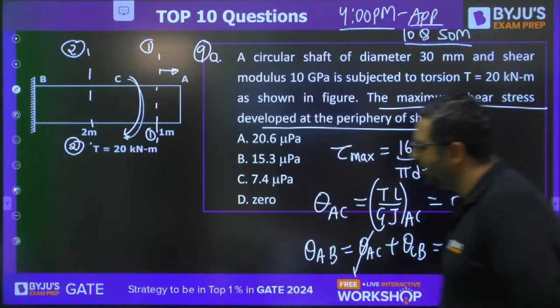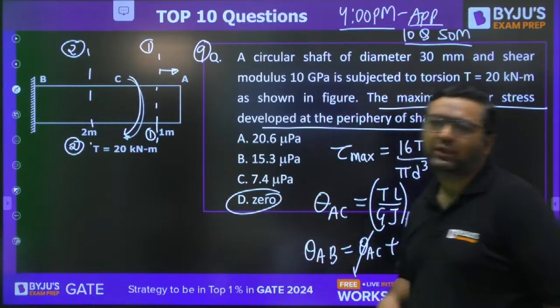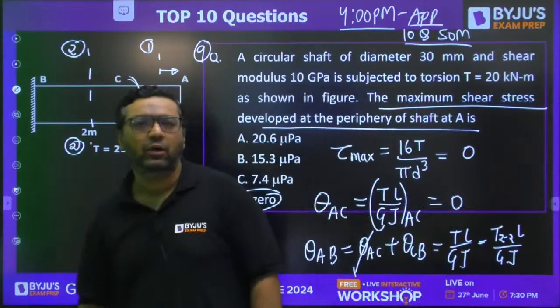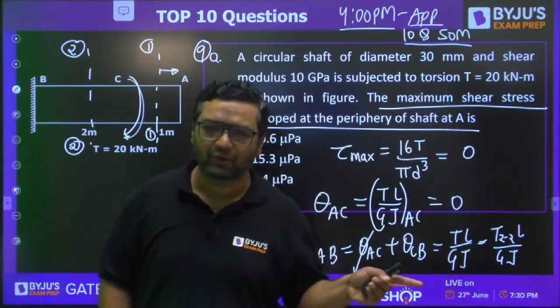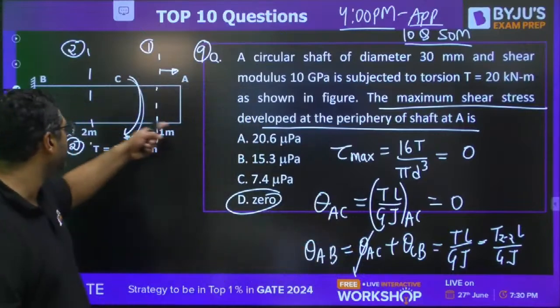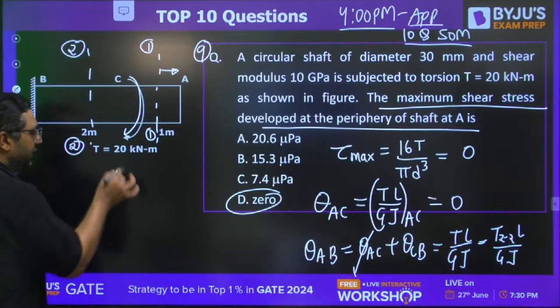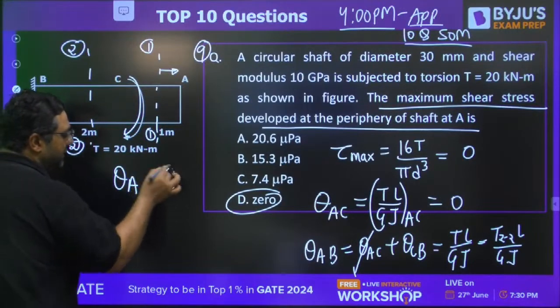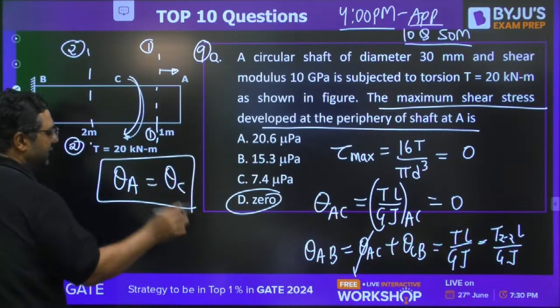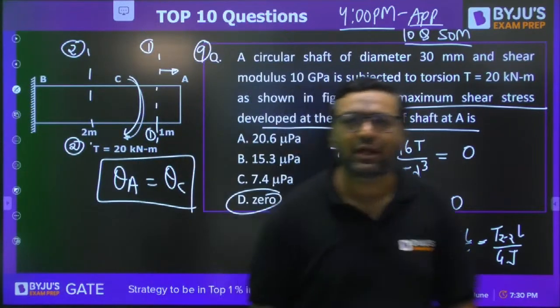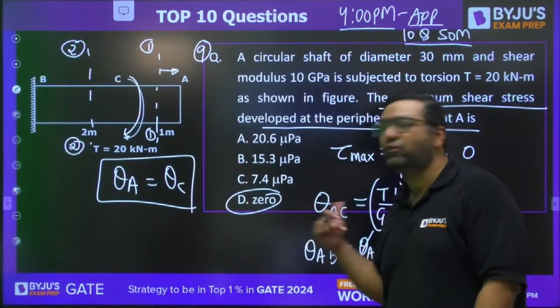I wanted to tell you that whenever you don't have any torque in a section, obviously shear stress will be 0, but angle of twist may not be 0, because that depends on which point of reference you are finding it for. For this case, you can say theta at A is equal to theta at C, because in AC there is no torque. So if they would have asked angle of twist, their answer would not be 0.